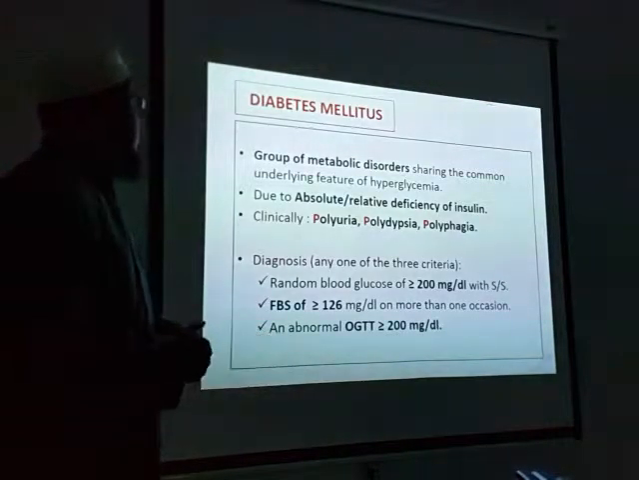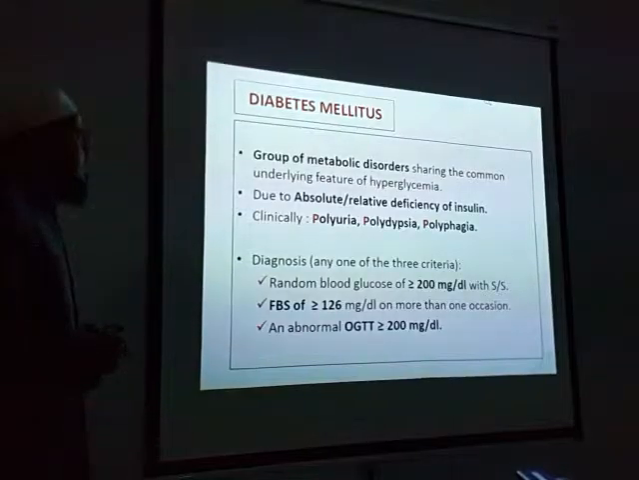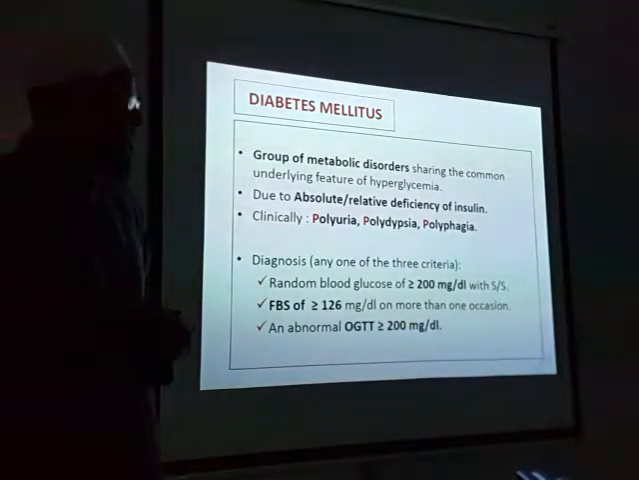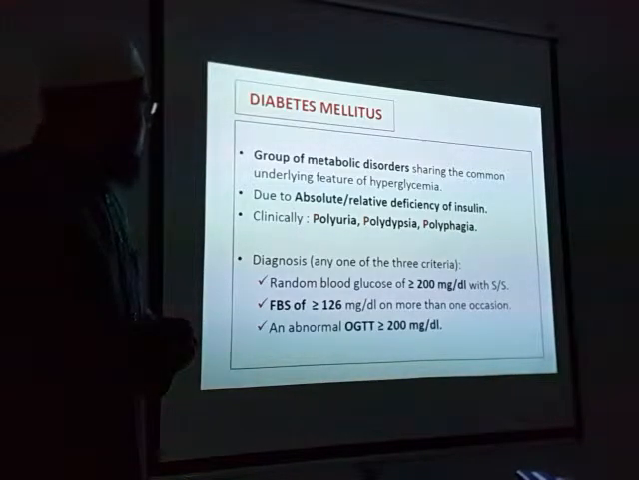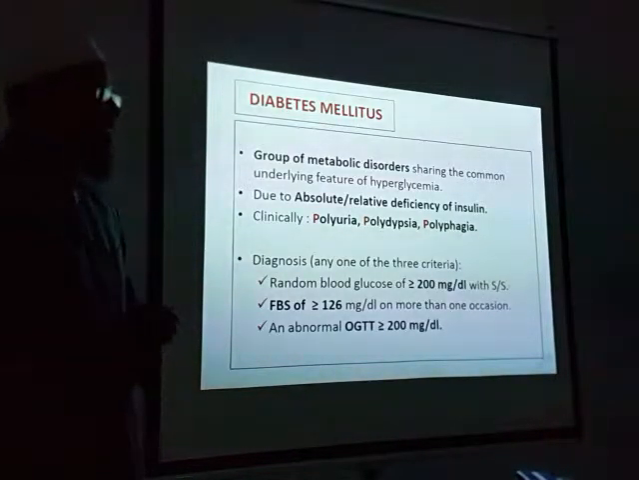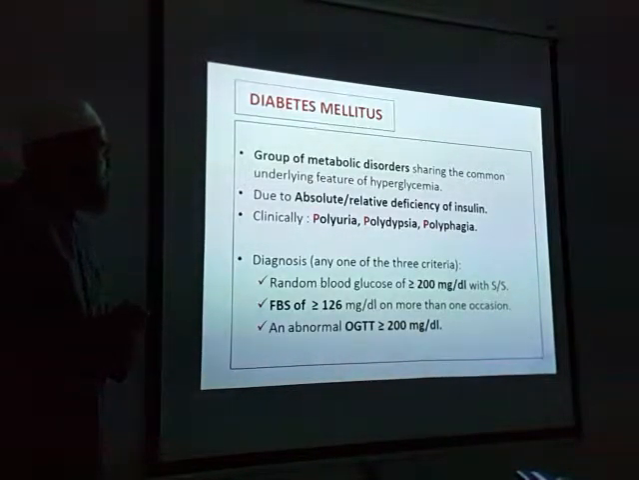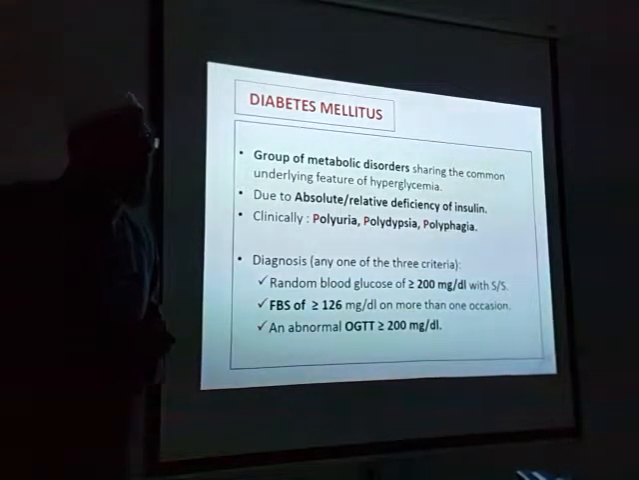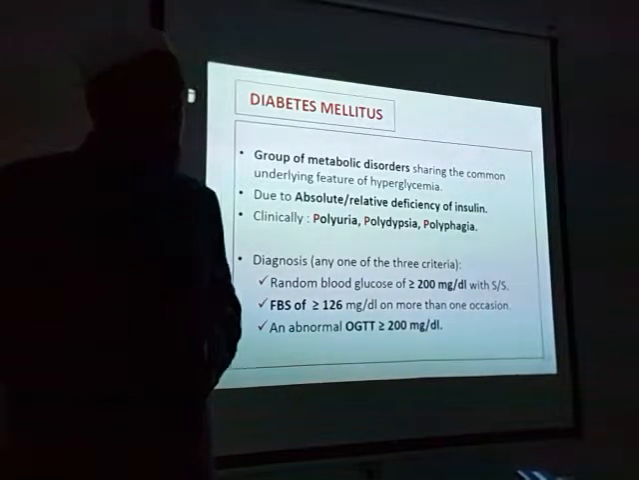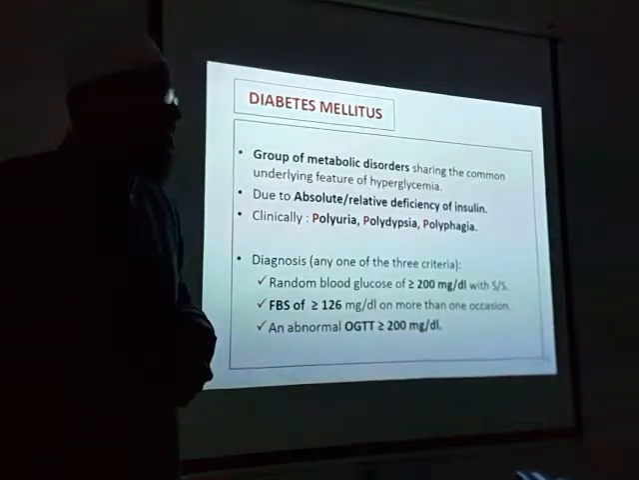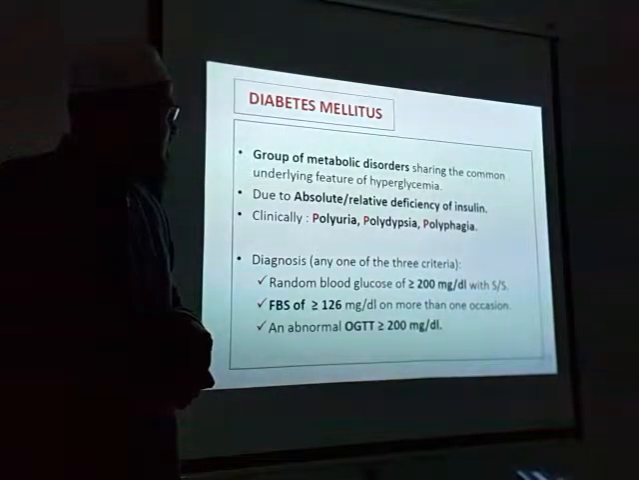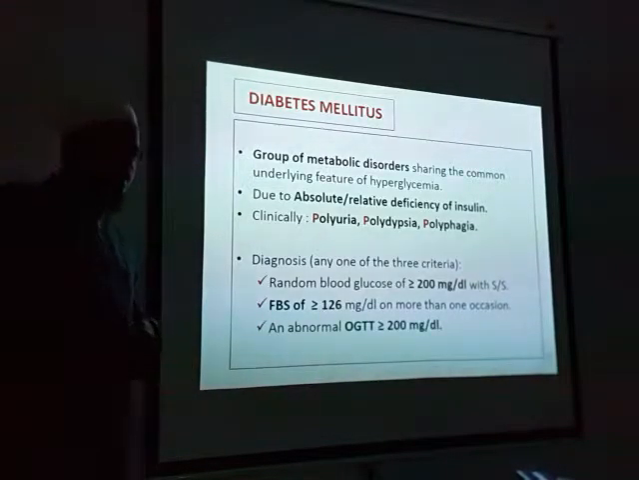It is a group of metabolic disorders sharing the common underlying feature of hyperglycemia, due to absolute or relative deficiency of insulin, and clinically it is diagnosed by polyuria. Polyuria means increased urine output. Polydipsia, thirst. Polyphagia, increased hunger.